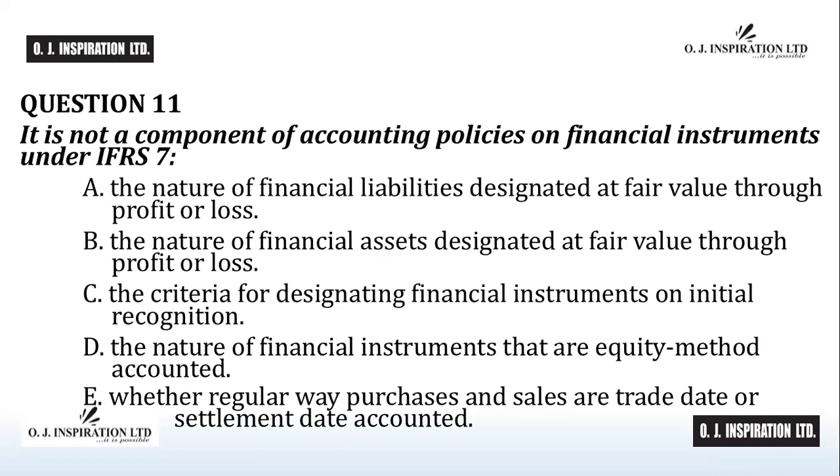The disclosures required on financial instruments in accordance with IFRS 7 are on those financial instruments reported in line with IFRS 9, titled Financial Instruments. There are not financial instruments that are of long-term nature as those that are equity method accounted under IAS 27, titled Separate Financial Statements, or IAS 28, titled Investments in Associates and Joint Ventures, which have separate accounting policies. D is the answer to question number 11.